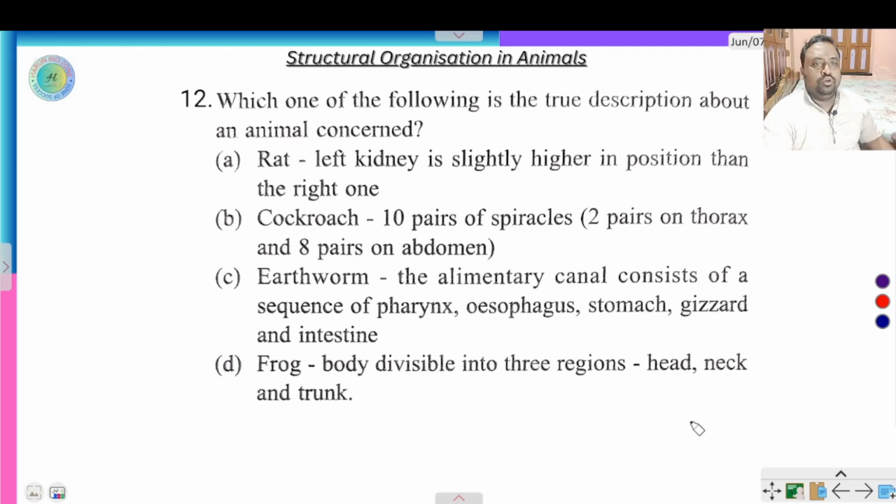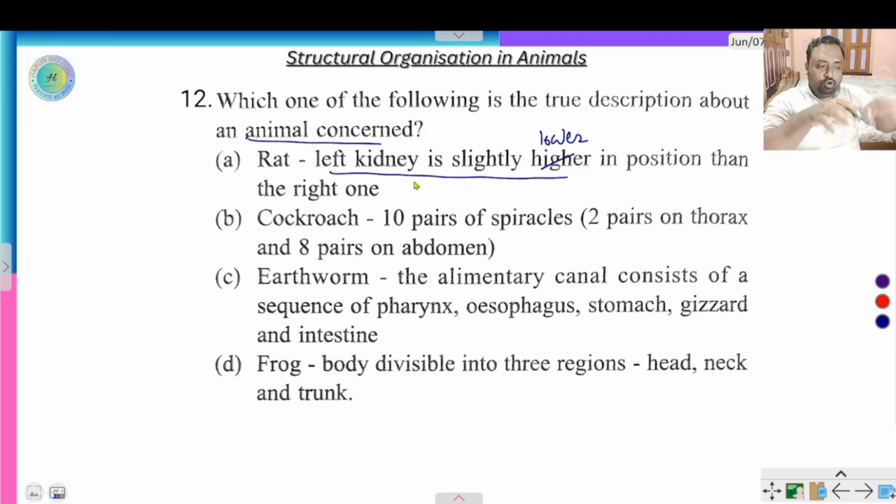Next question, which one of the following is a true description about animals? The rat. In case of rat, the left kidney is slightly lower in position than the right one. If you see, in case of rat, the left kidney is slightly lower than the right kidney. Right kidney is slightly higher than the left kidney.